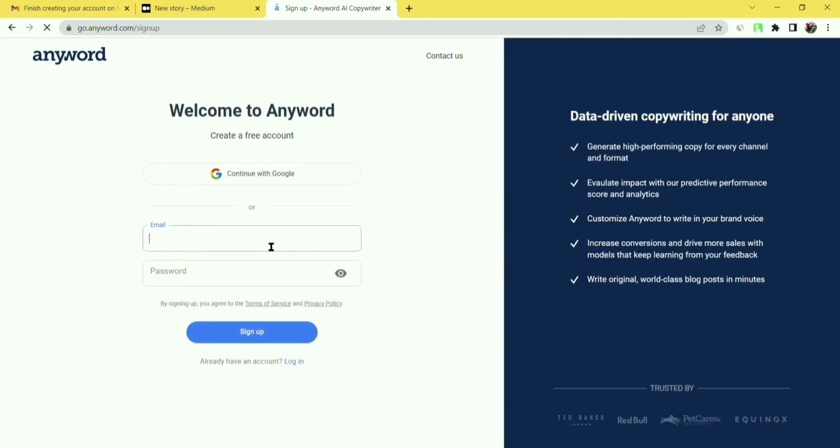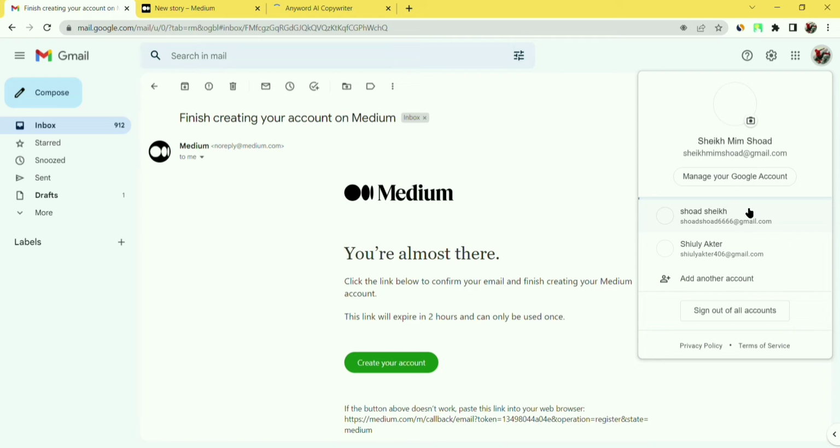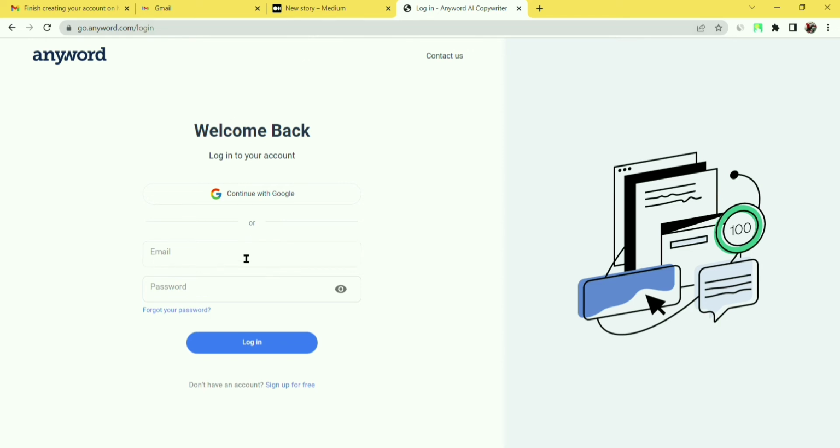Now I have to provide my mail. I have already used these emails, so I have to choose another mail. We have to give a password.